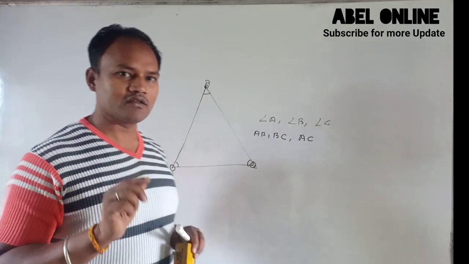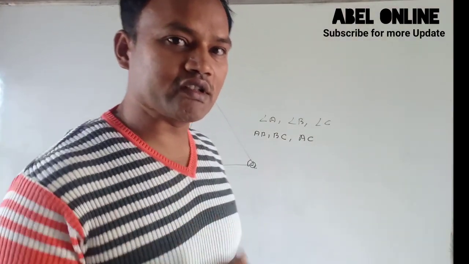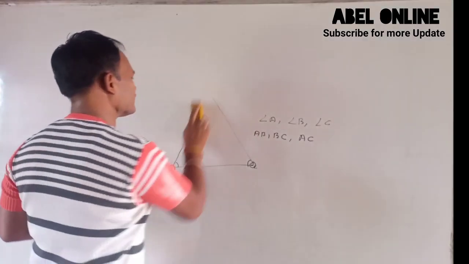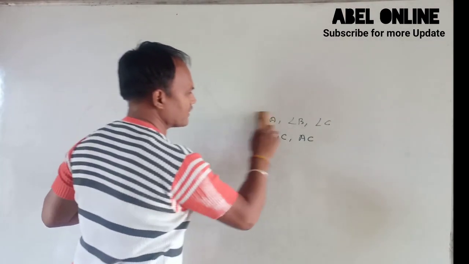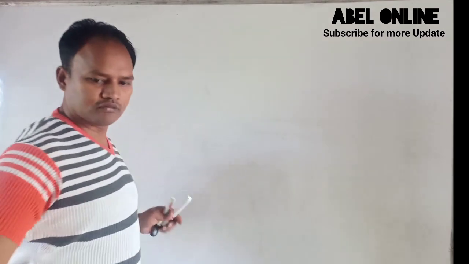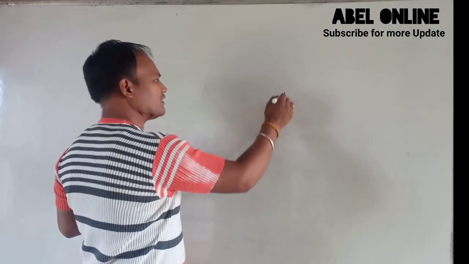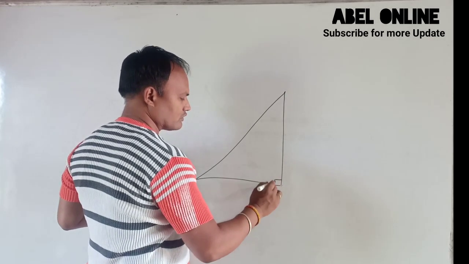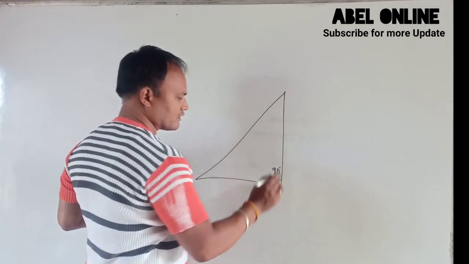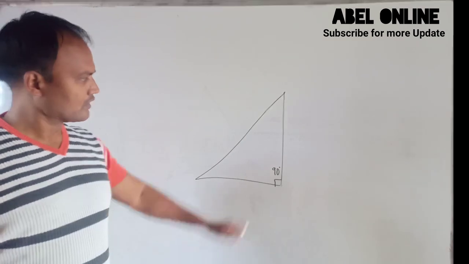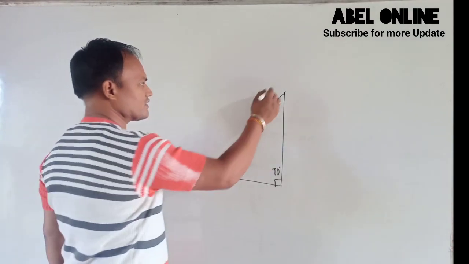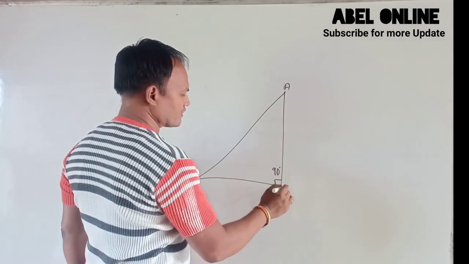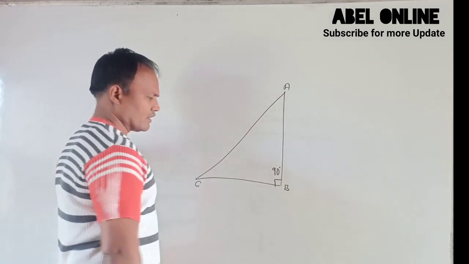Now we come to the point: what is meant by a right triangle, what are the qualities of a right angle triangle. So if we are saying that this is a right angle triangle, so one angle is 90 degree. One angle of this triangle is 90 degree and this is angle ABC.